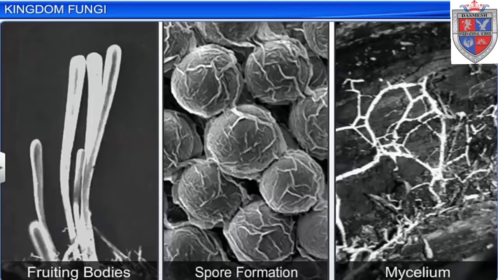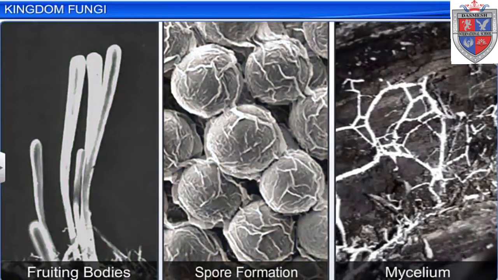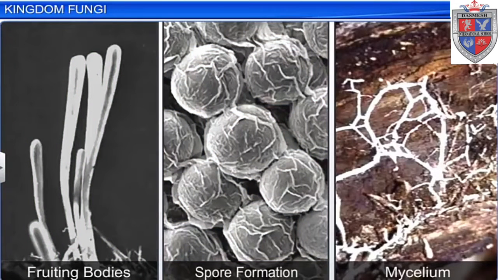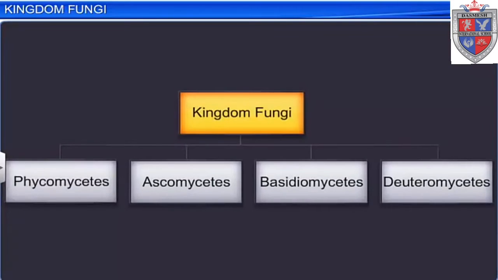Now the fruiting bodies, mode of spore formation and morphology of mycelium form the basis for division of the kingdom into various classes. So, kingdom Fungi is divided into 4 categories: Phycomycetes, Ascomycetes, Basidiomycetes and Deuteromycetes.